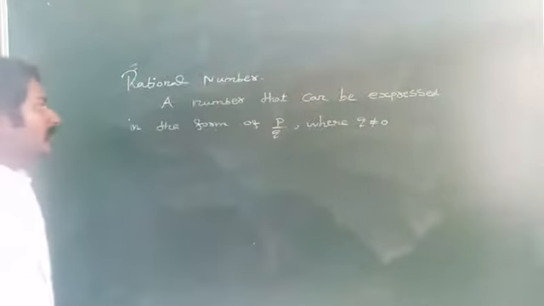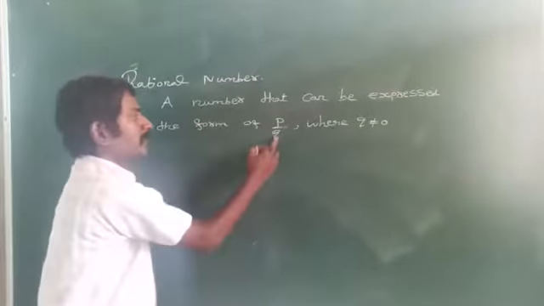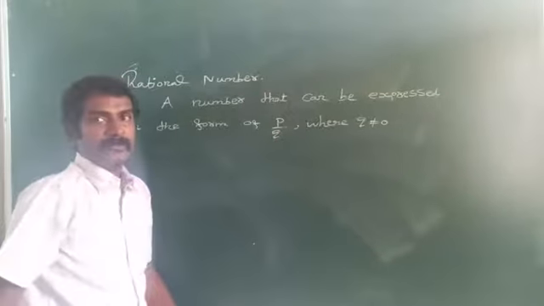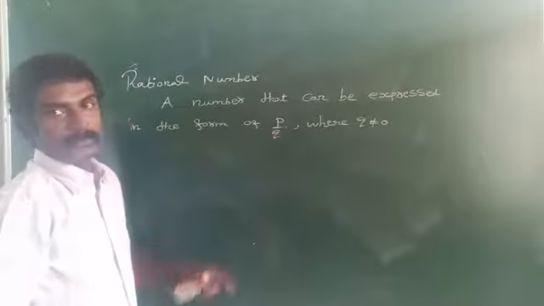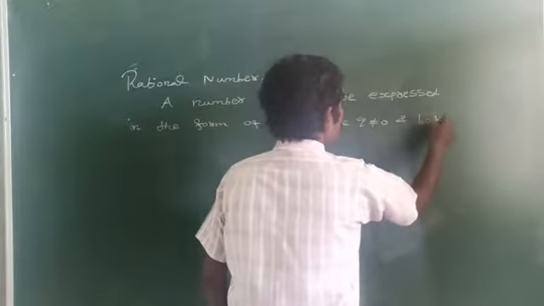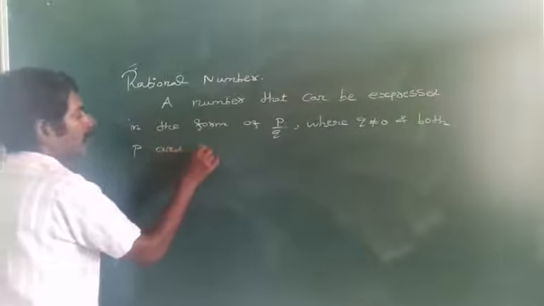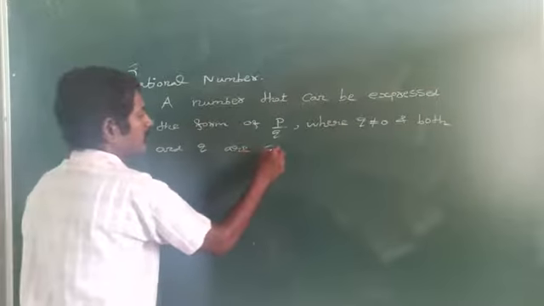Please remember, in a rational number p/q, a number which can be expressed in the form of p/q, at the same time q should not be equal to 0. That is, the denominator should not be equal to 0 and both p and q are co-primes. What is meant by co-prime?